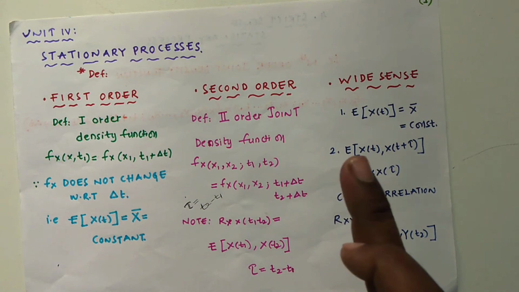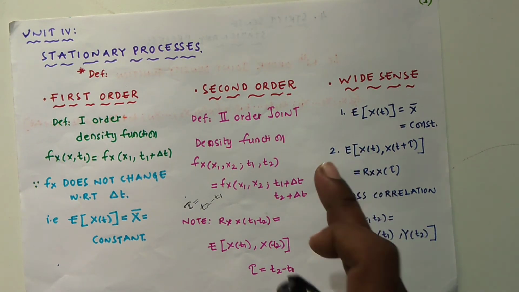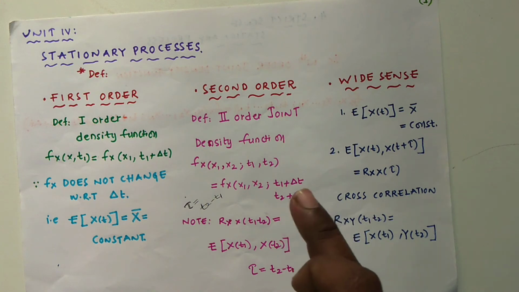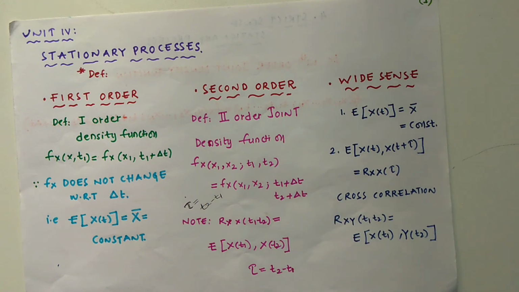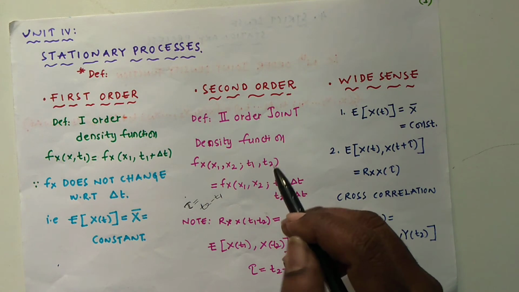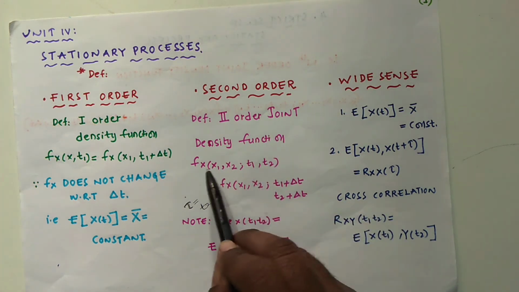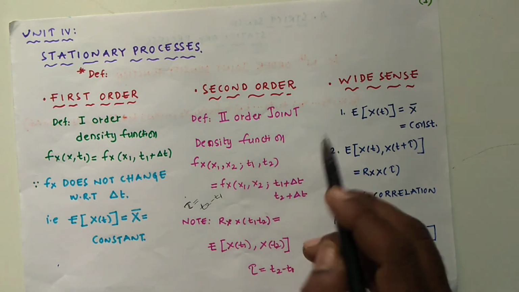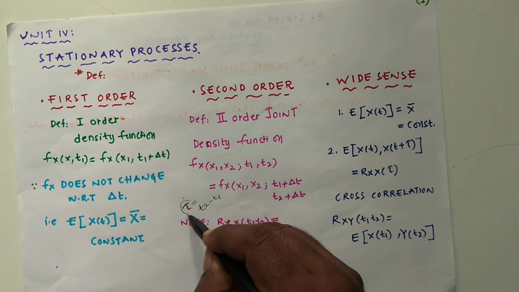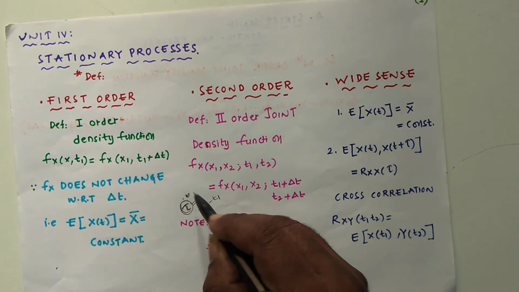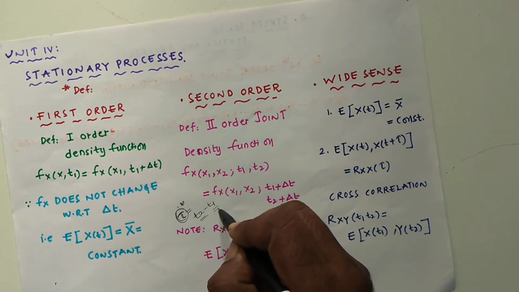The condition for a process to be second order is that the autocorrelation should depend only on the time difference, not on the absolute time. That means it is a combination of t2 and t1.